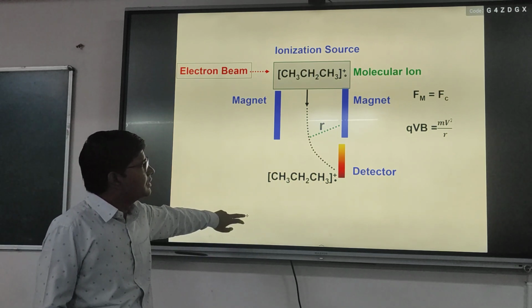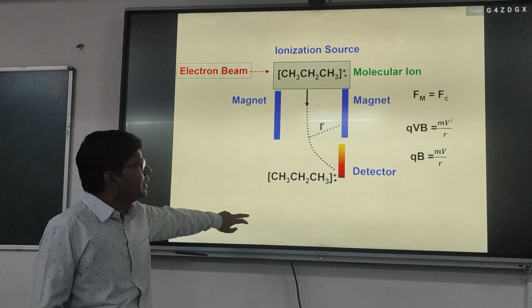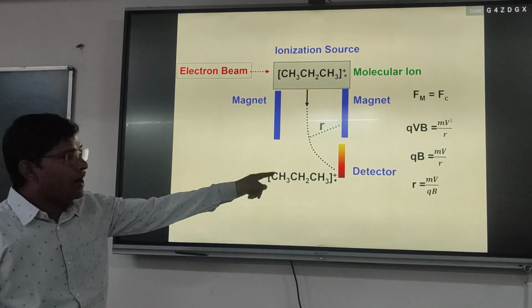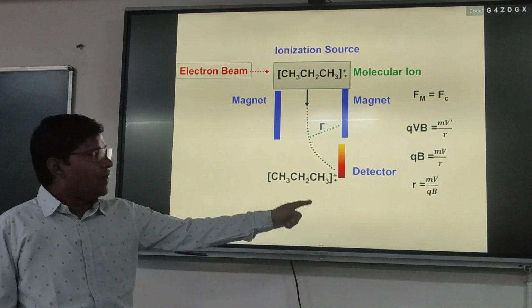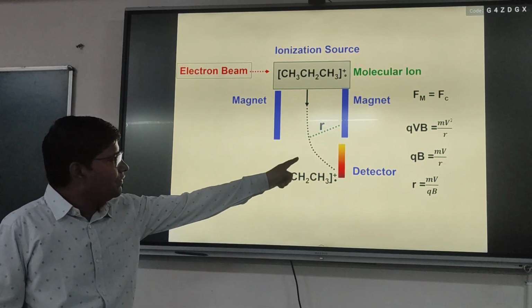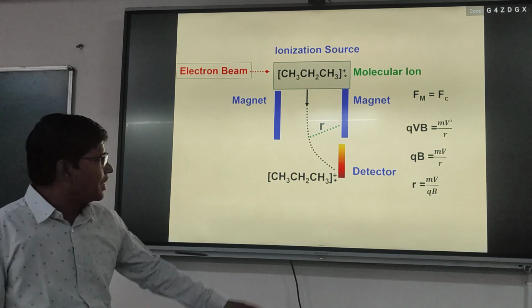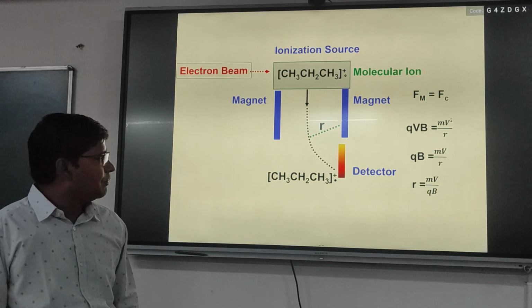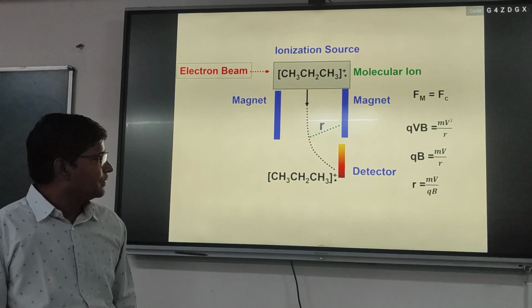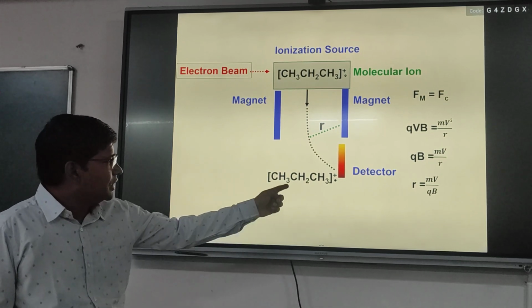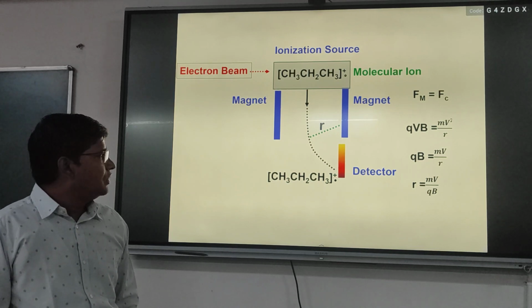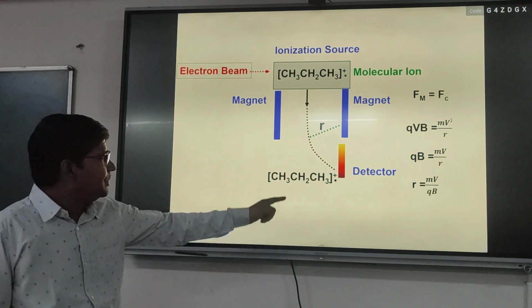This equals mass times velocity squared divided by radius. So what conclusion do we have from this formula? Finally, r equals mass times velocity divided by charge times the applied magnetic field.